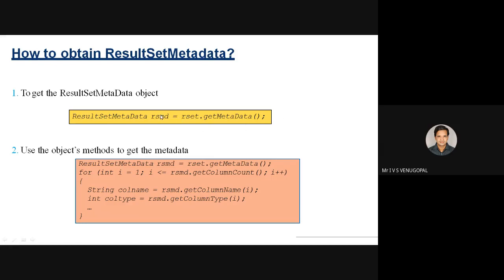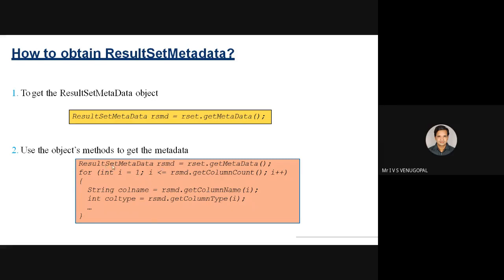For example, I want to know how many columns are there. Then there is a method called getColumnCount. getColumnCount retrieves how many columns are there in the result set. For example, in our students table case, there are 3 columns. Always remember, for getColumnName and getColumnType, the index starts from 1, not from 0. If you give 0 here, it will throw an SQLException. The column indexes always start from 1.